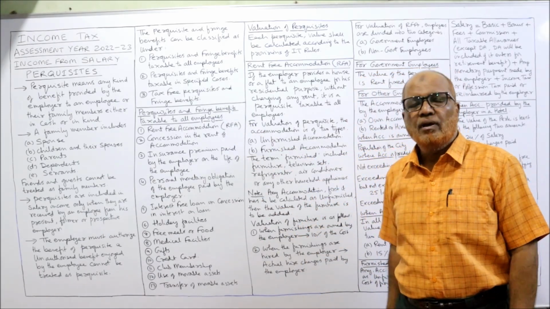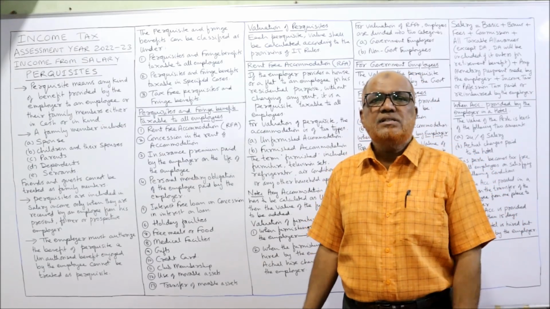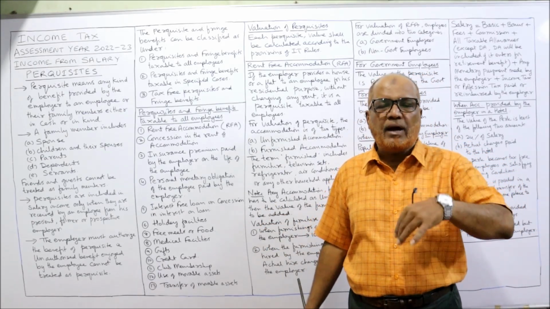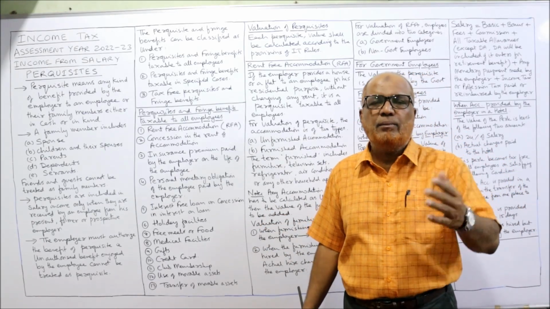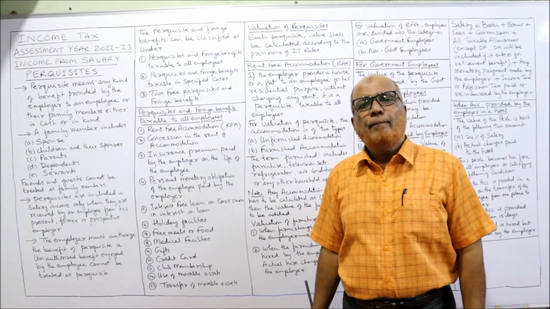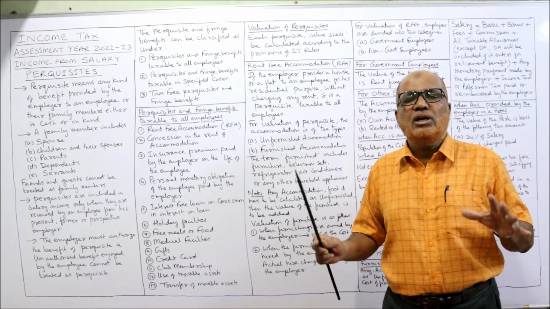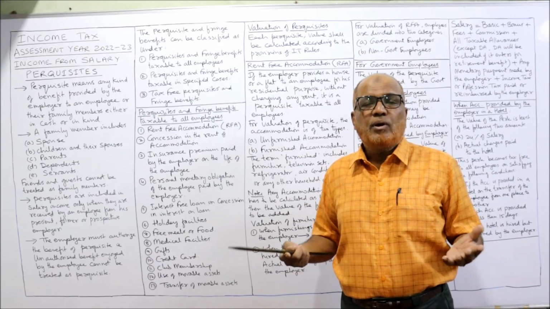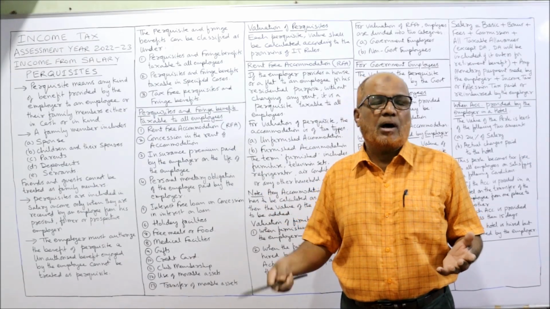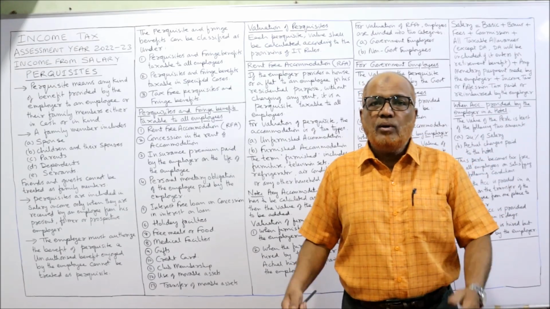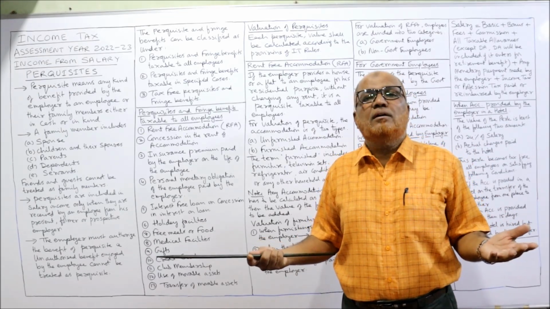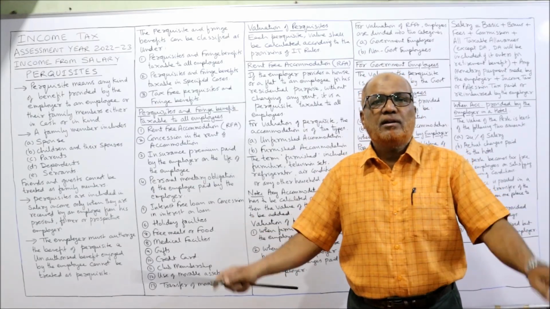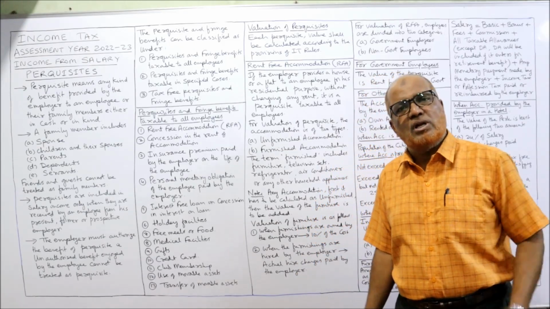First category. The most common benefit is rent-free accommodation. Rent-free accommodation means any house or flat given by the employer to the employee or the family members free of rent. The employer is not charging any rent; it is given free to the employee. That's a benefit, because if the employee had taken a house on rent, he would have to pay the rent. Now he is not paying the rent. Freely he is utilizing the house or flat given by the employer. It is called rent-free accommodation. It is fully taxable for all the employees, no restriction, everyone.